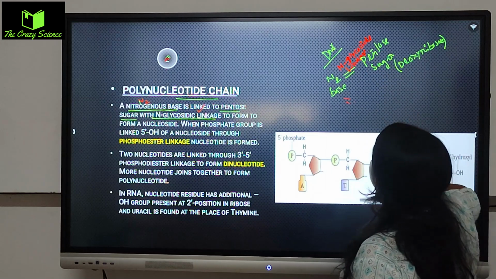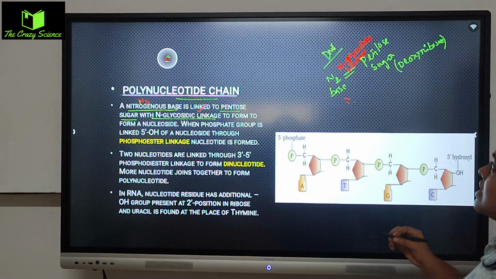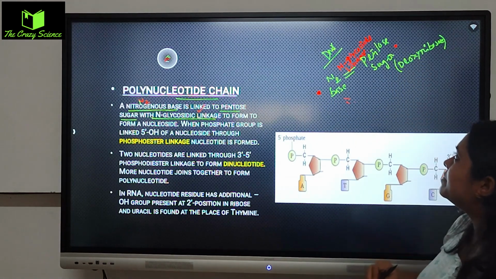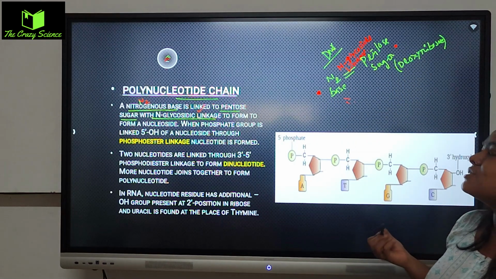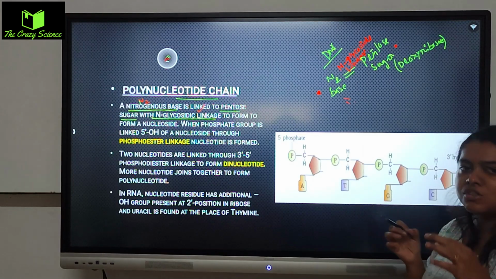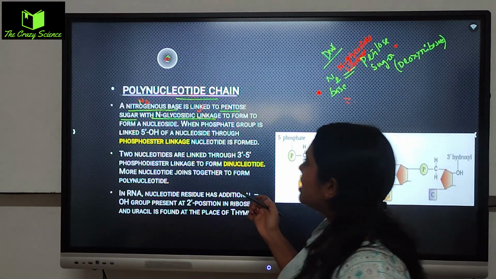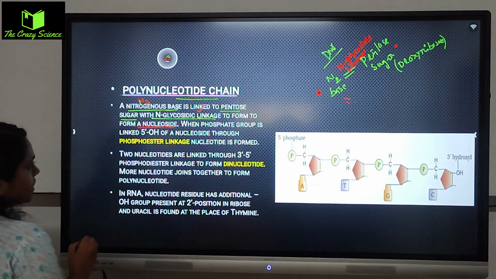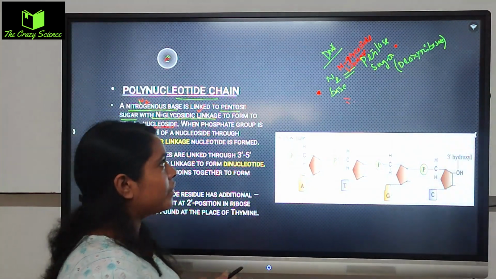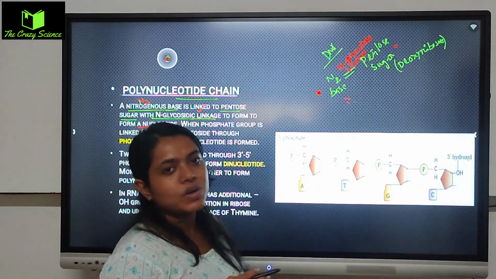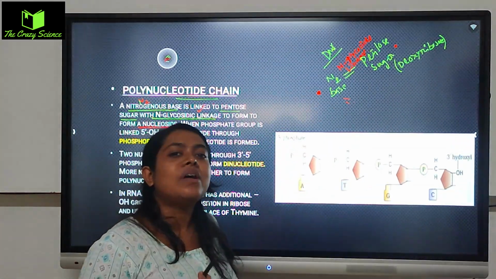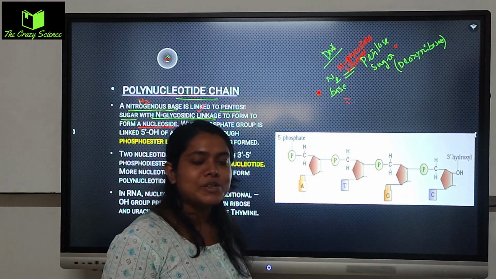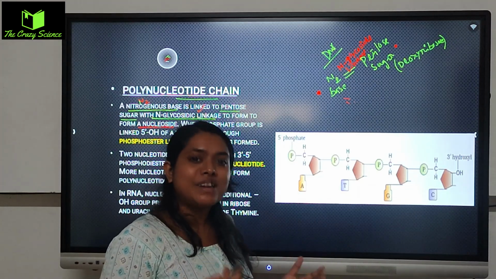Okay, they are connected with the N-glycosidic linkage, meaning N2 is connected with the pentose sugar. ঠিক আছে, তো এটাকে বলে N-glycosidic linkage, দুটোর মধ্যে যে কানেকশনটা থাকে, this is called the N-glycosidic linkage to form the nucleoside. ঠিক আছে, এবার nucleosideটা ফর্ম হলো where the N2 and pentose sugar both are there. Now we require what? We require phosphate group. Phosphate group যখন এটার সাথে অ্যাড হয়ে যাবে, then it will become a nucleotide.